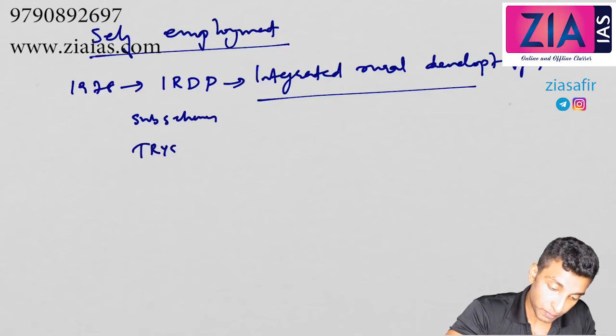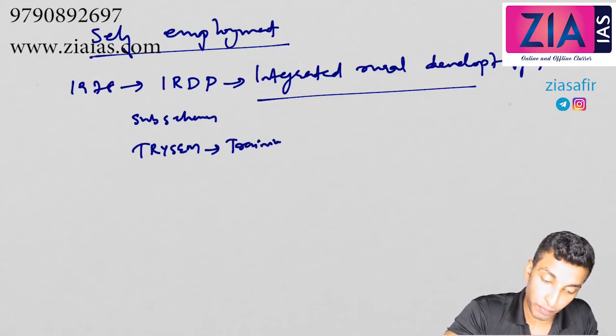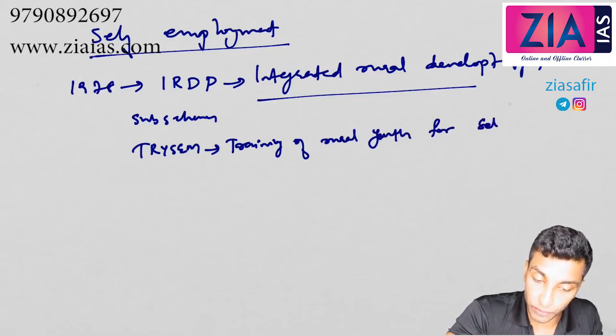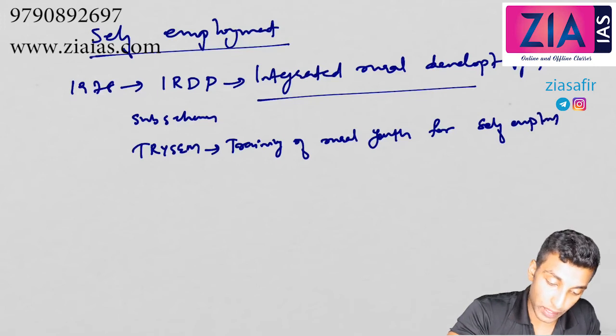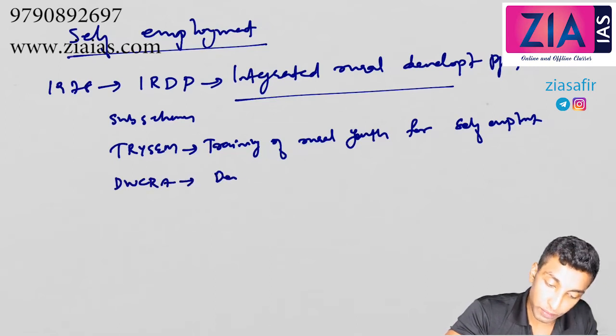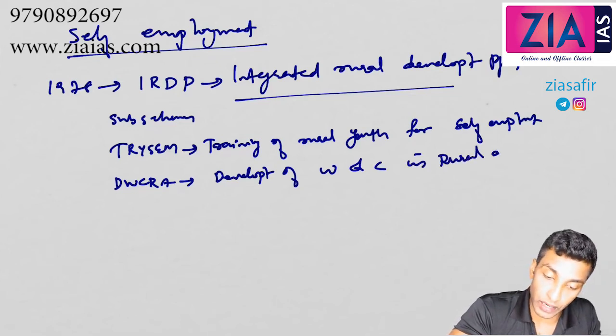TRYSEM, training of rural youth for self-employment. Then DWCRA, Development of Women and Children in Rural Areas.